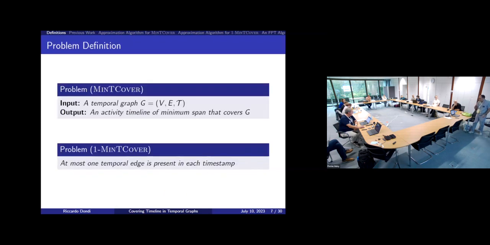Okay, so this is what we have to do, but the formal definition of the problem is like this. We have a temporal graph, and we have to define an activity timeline that of course covers all the edges of G, but of minimum span. So we have to minimize this function, which is called span. The other problem I will consider is a restriction. Again, we have a temporal graph. The only difference with the previous problem is that in each timestamp, we can see exactly 1 edge. This is the only difference, and the objective function and the output are the same.